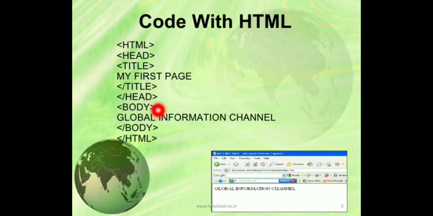Then below the head tag you have to put the body tag. You can see opening body tag and closing body tag. Inside the body tag there will be the content that you will be able to see in the content area of the web browser. So here you can see the title that you have given, My first page, is written on the top here in the web browser. And then the content you can see, the global information channel, this we have mentioned here in the body tag. So whatever we write inside the body tag will be displayed in the content area of the web browser.